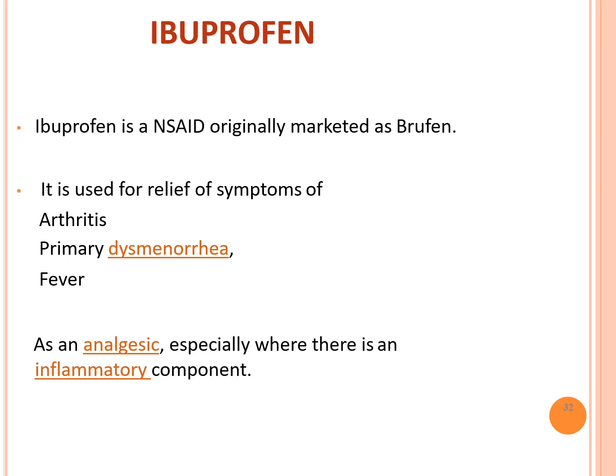Next, ibuprofen is an NSAID, originally marketed as Brufen. You people may know about this Brufen. It is used for relief of symptoms of arthritis, primary dysmenorrhea, and fever. Primary dysmenorrhea and secondary dysmenorrhea. Primary dysmenorrhea can be seen 2 to 3 days before your menstrual cycle, and secondary dysmenorrhea needs long-term treatment.